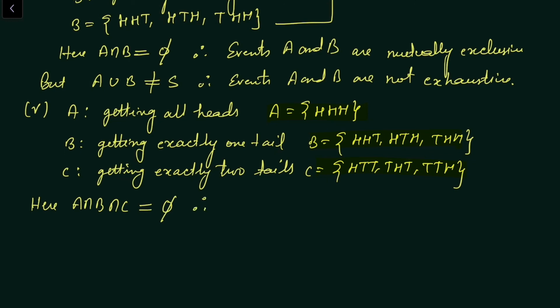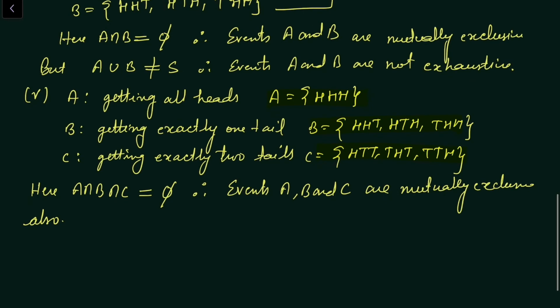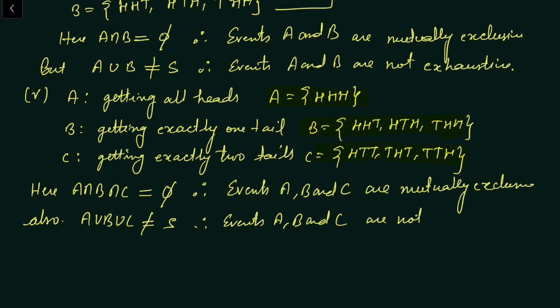Therefore, events A, B and C are mutually exclusive, and also we can see the union of A, B and C does not give sample space, as one outcome TTT is missing out of A, B, C. So we will say A union B union C is not equal to sample space. Therefore, events A, B and C are not exhaustive.